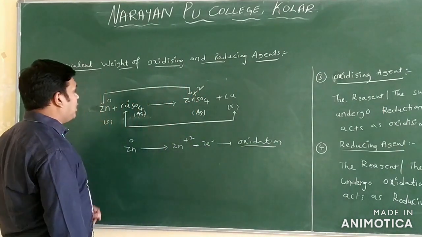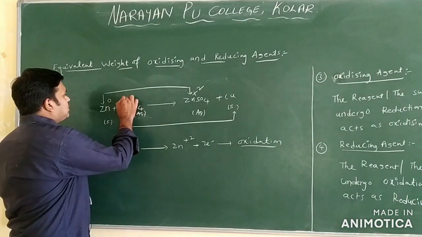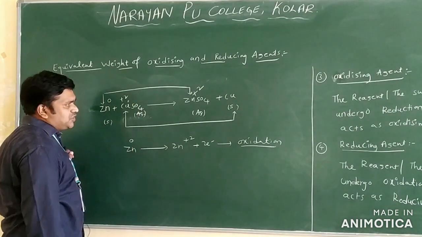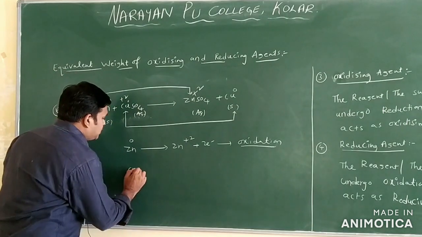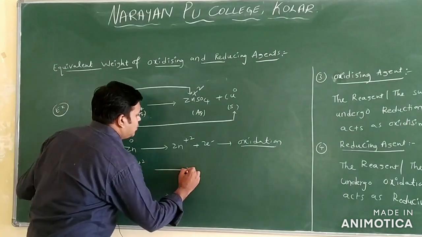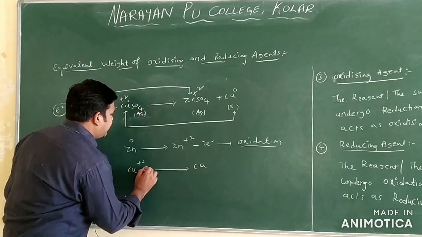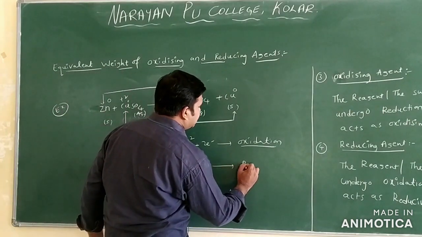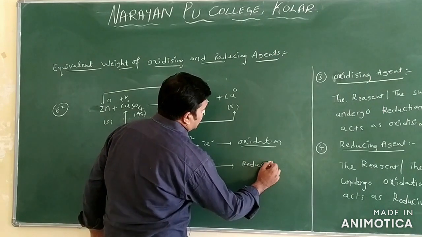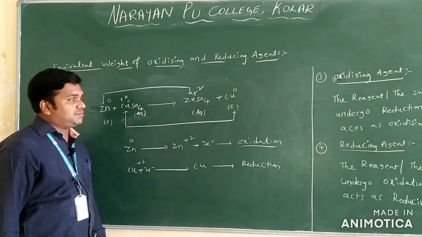Come to copper. The copper oxidation number in copper sulfate is +2. Copper in pure form is 0. Cu+2 is converted into Cu by gain of 2 electrons. This is called reduction only. Clear?